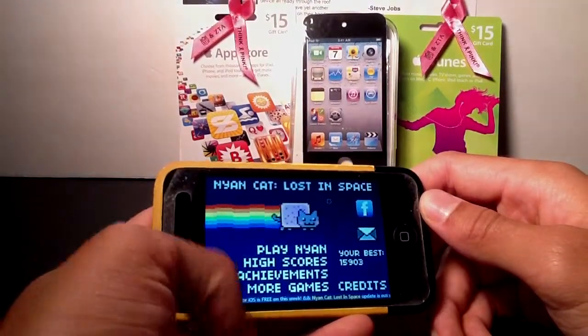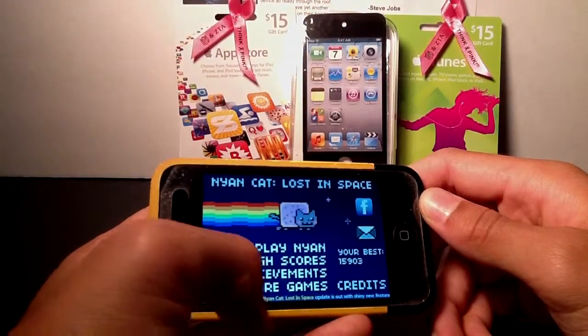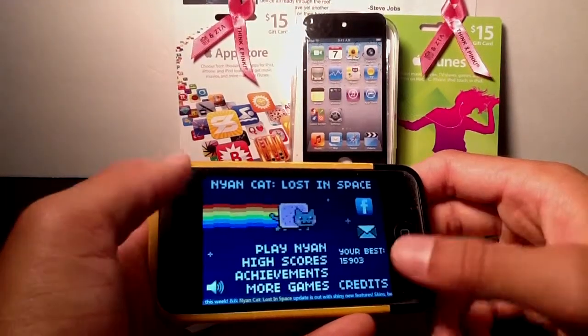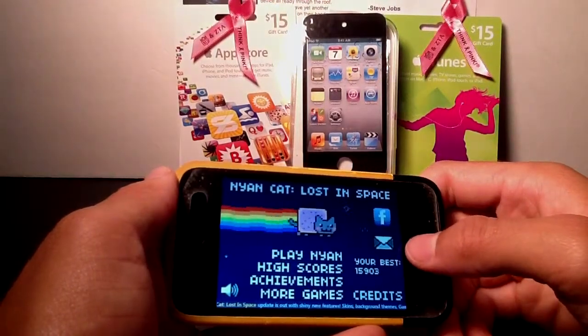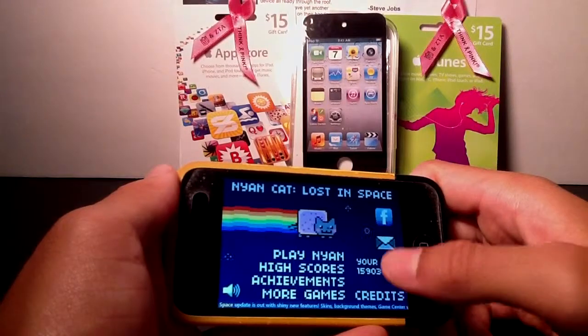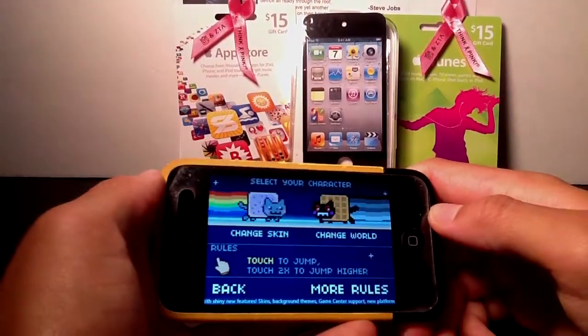And here is the home screen. Going to have a few different options. You can have Play, High Scores, Achievements, More Games, Sound Settings, Credits, Facebook integration on the top right, email right under it, and then your score, your personal best, will be presented right there. We're just going to hop right into the game. We'll click on the Nyan right there.